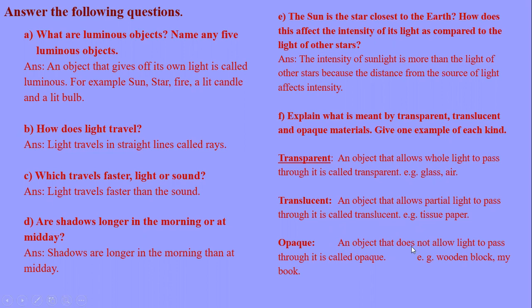Opaque is an object that does not allow light to pass through. For example, a wooden block, a wooden door, your bag, my book, or anything solid, so it can block the light. So these materials are opaque, like the wall, the wooden door, not the glass door.